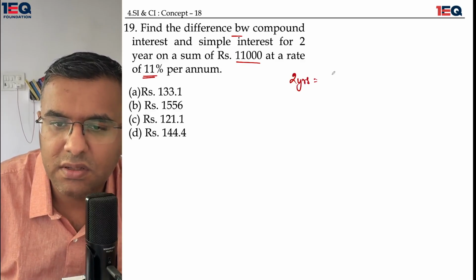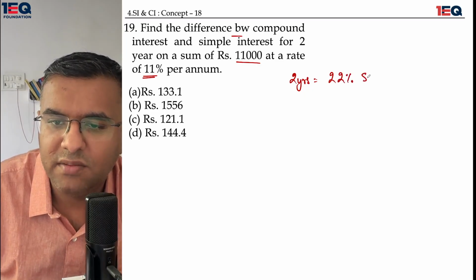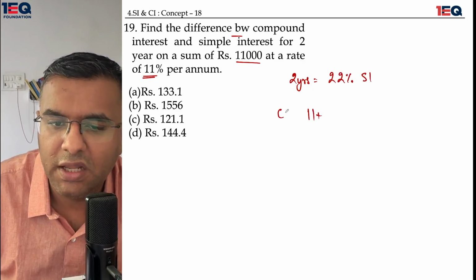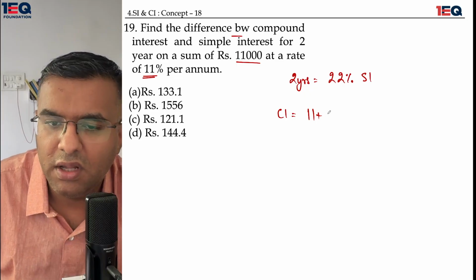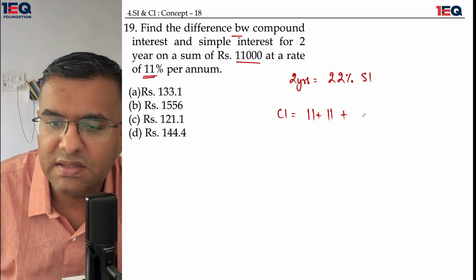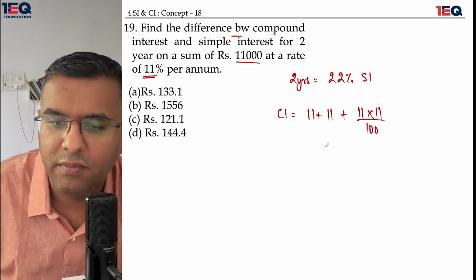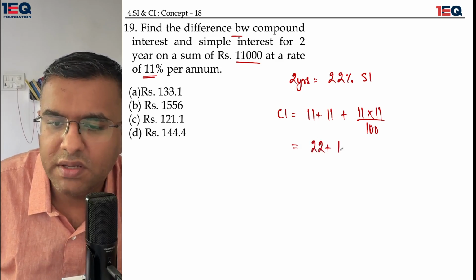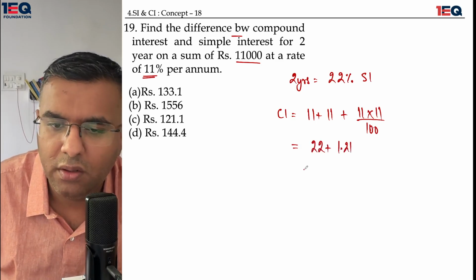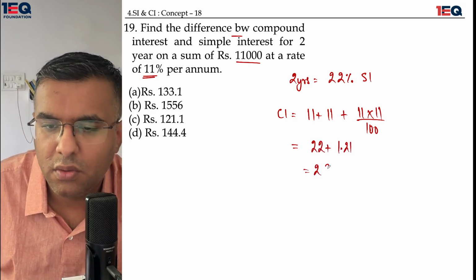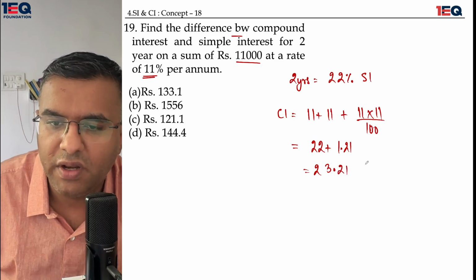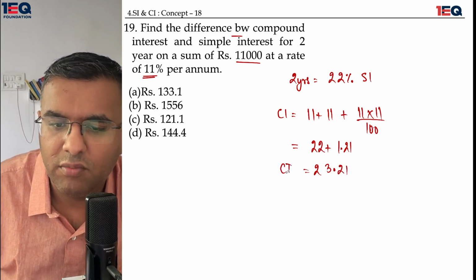The situation calls for 22% at simple interest, and talking about compound interest, I will do an 11 plus 11, 11 plus 11 plus 11 into 11 upon 100. This comes out to be 22 plus 1.21, which becomes 23.21. This is the compound interest.